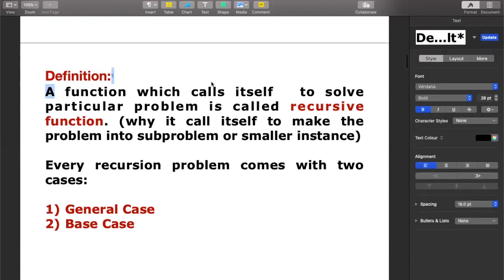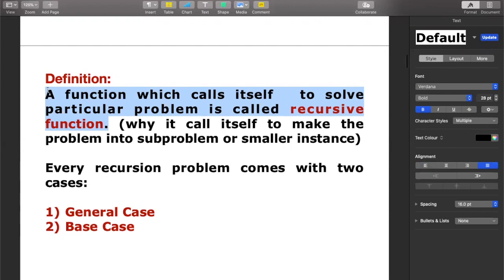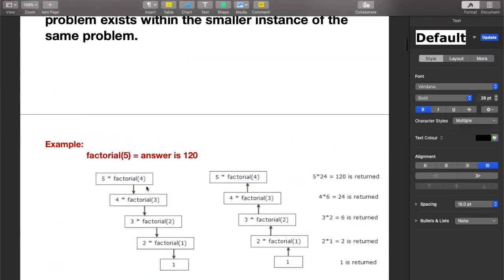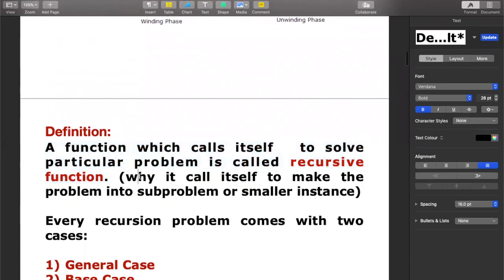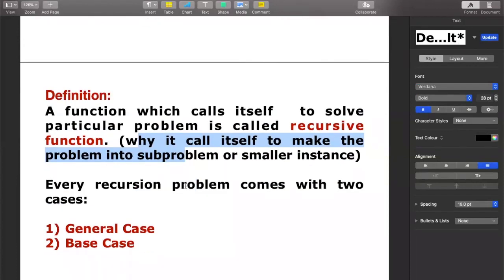So the definition also says the same thing. A function which calls itself to solve a particular problem is called a recursive function. A function which calls itself to solve a particular problem is called recursive approach. Why is it calling itself? Why is factorial 5 calling factorial 4, factorial 4 calling factorial 3? Each time when it calls the same function, it is reducing the problem. Okay, so that is the reason why it calls itself to make the problem into smaller problem or smaller instances or subproblem. Okay, so that is the reason why it calls itself.